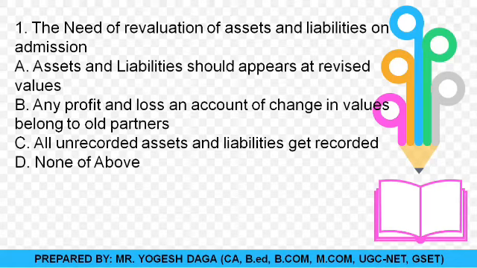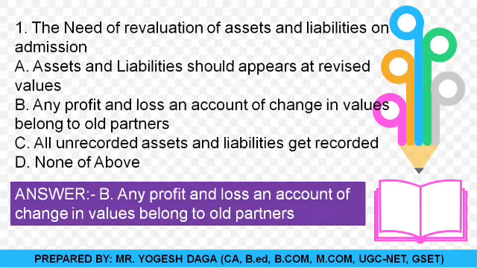Option A, assets and liabilities should appear at a revised value. Option B, any profit or loss on account of change in value belongs to old partners. Option C, all unrecorded assets and liabilities get recorded. Or option D, none of the above. So students, you are required to guess the correct option from these 4 options. I think you have made your answer, and yes, the correct answer is option B.